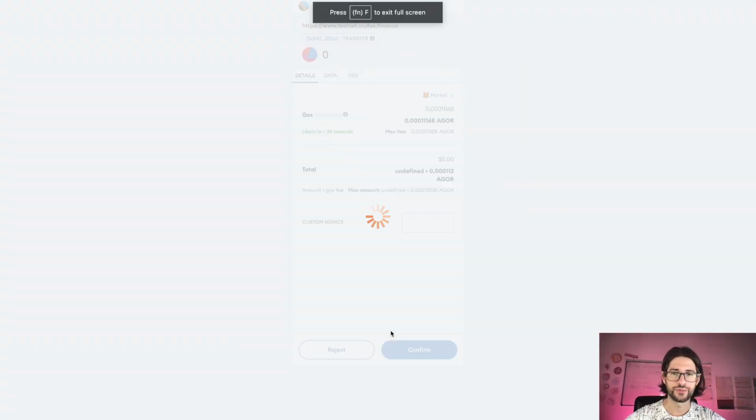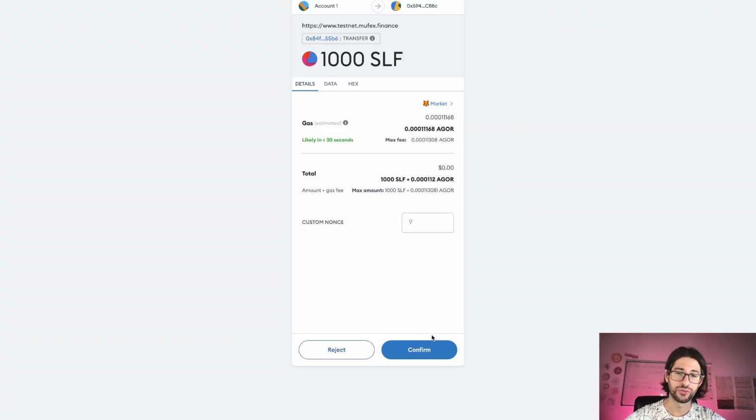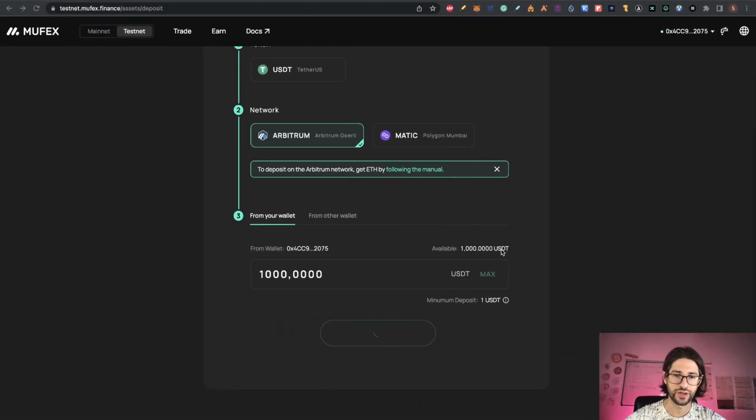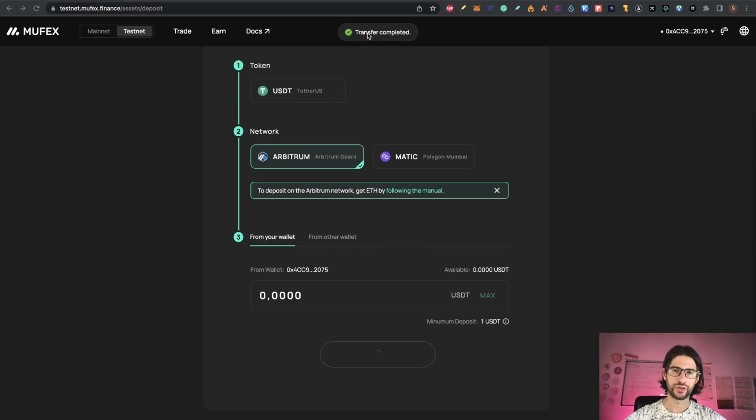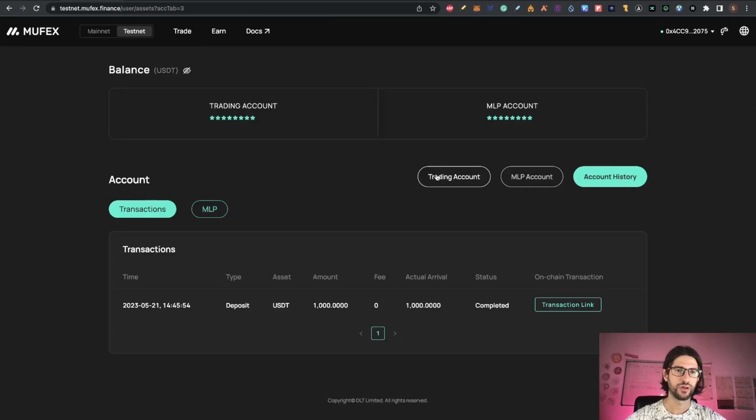I need to confirm the transaction. For this you are going to need some gas fees on Goerli Ethereum. Like I mentioned, you have in the official documentation how to get Goerli Ethereum using the bridge, so it's going to be easy. This is going to take some minutes but works perfectly, and you can see transfer completed. We are being redirected to the assets and you can see now here that I have 1,000 USDT there.